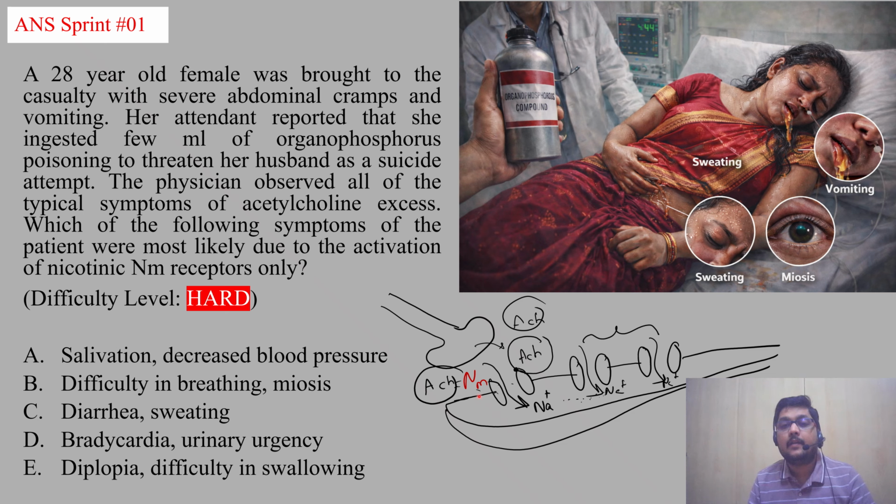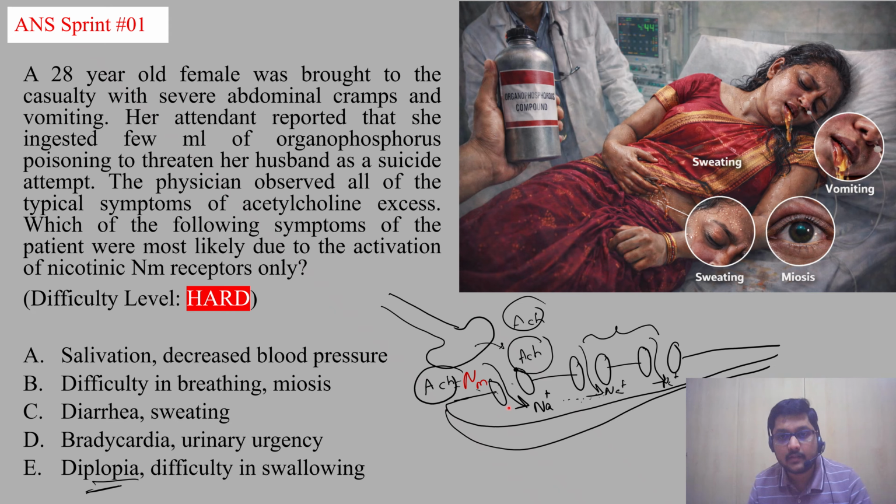Agreed? So we can see paralysis of skeletal muscles only during this excessive activity of acetylcholine at the NM receptor, activation of NM receptors only. So where are the skeletal muscles involved? For example, in the extrinsic muscles of the eye, we can see diplopia in the person due to paralysis of the extrinsic muscles, due to activation of NM receptors but inactivation of voltage sensitive sodium channels.